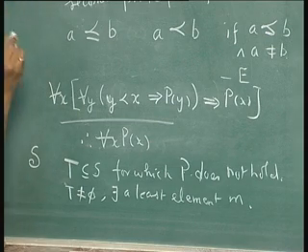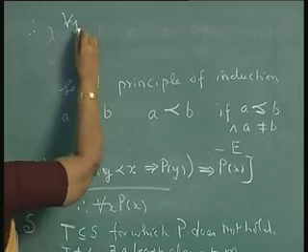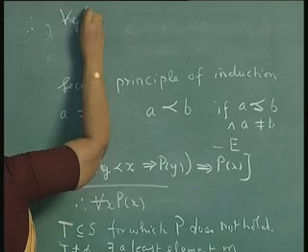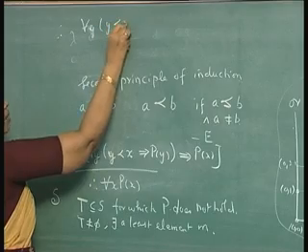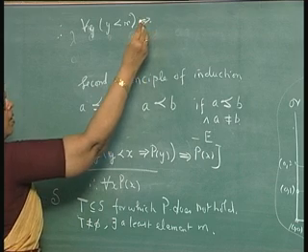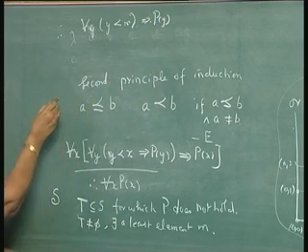Therefore, from this, for all y, if y is less than m, the property holds. P of y holds, isn't it?